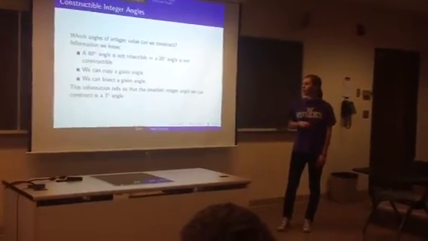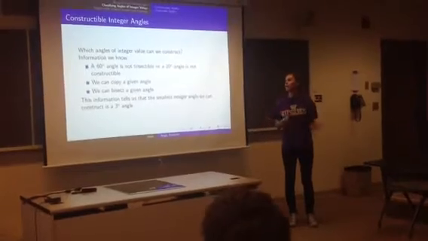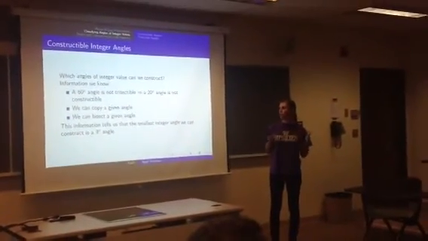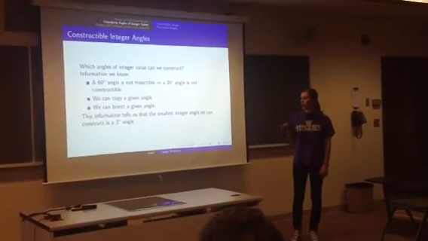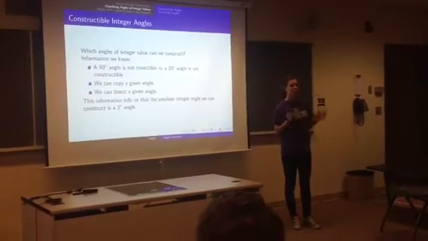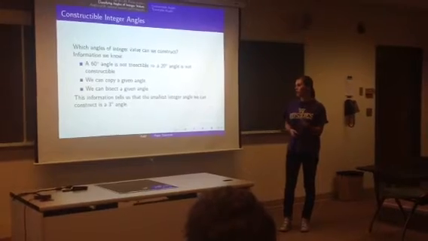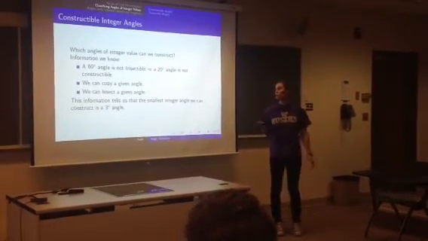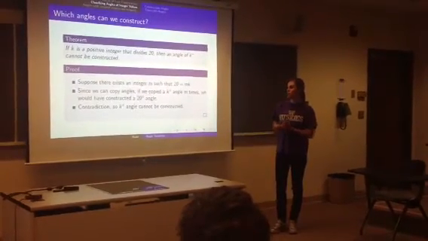Using some of the information we talked about last time, we can classify which angle values of integer value we can construct. We know that a 20-degree angle is not trisectable. We know we can copy a given angle, and we know we can bisect a given angle. I showed the construction of that last time. This information will eventually tell us that the smallest integer angle that we can construct is a 3-degree angle. We need to start with an important theorem.